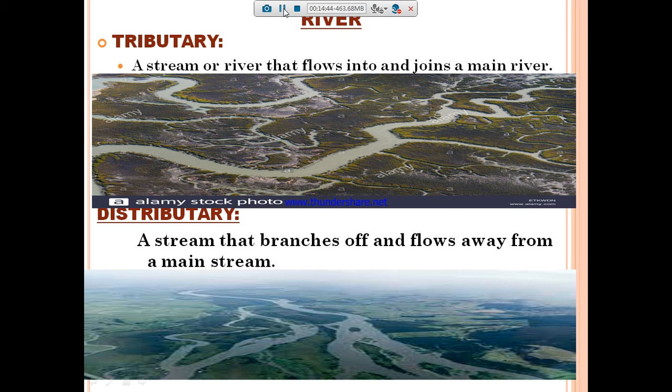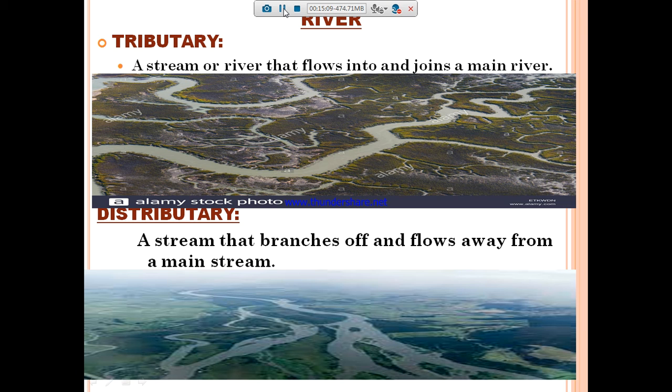Tributary means from the waterfall itself it is distributed into many parts, and at last it joins the main river. Many streams join the main river. That is called the tributary. And distributary means a stream that branches off and flows away from your main stream. Okay, so that is called the distributary.